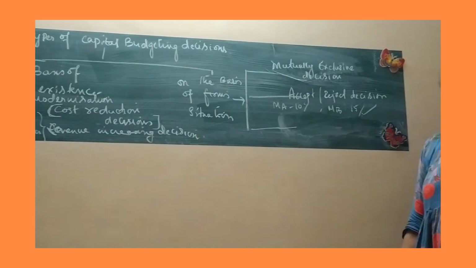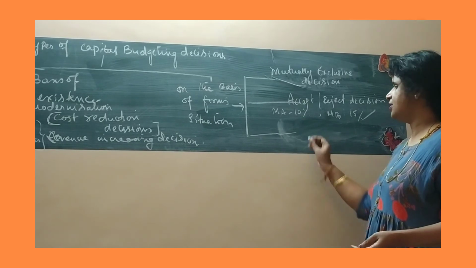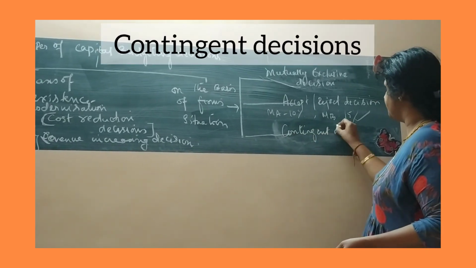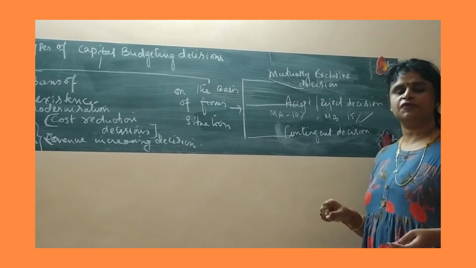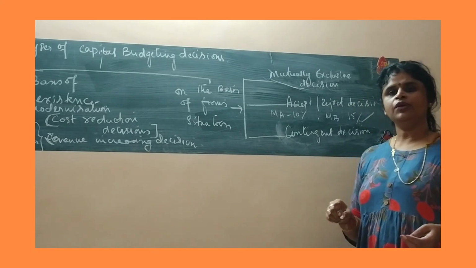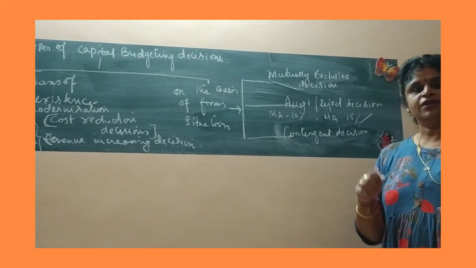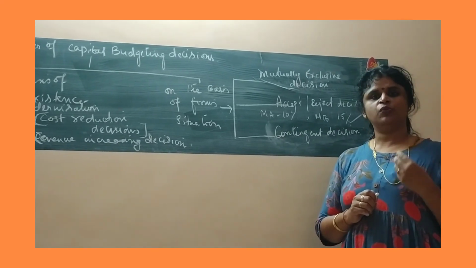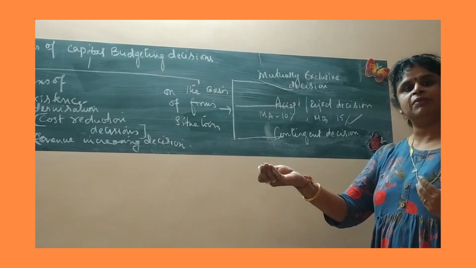And the last decision, the next important decision we have under the firm situation, is the contingent decision. Now, these are decisions taken even in case of independent proposals, where additional investment will have to be infused by the organization. The acceptance of one proposal will lead to the investment made in another proposal.